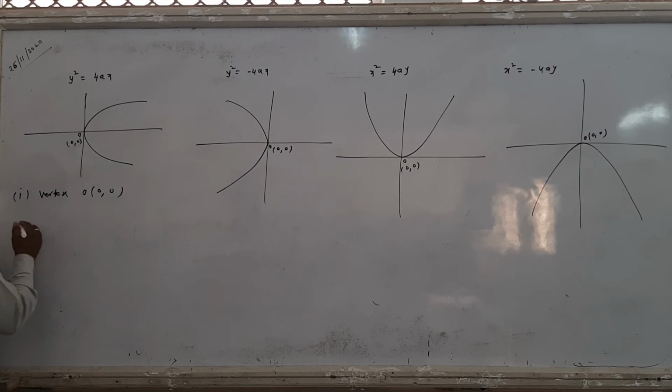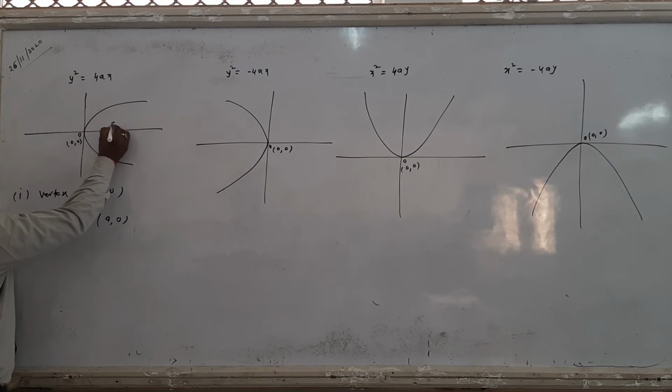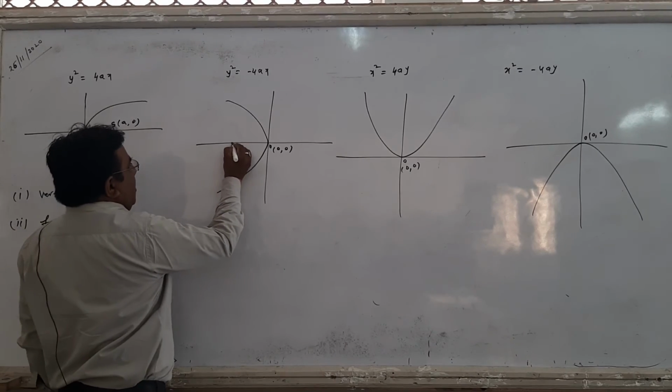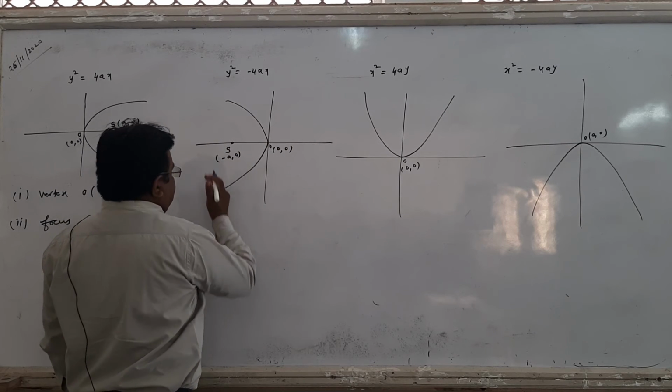Now the second thing, coordinate of focus. S is denoted by (a, 0). This is focus S (a, 0) for a right hand parabola. But what are the coordinates of focus of left hand parabola? (Minus a, 0), this is negative side.